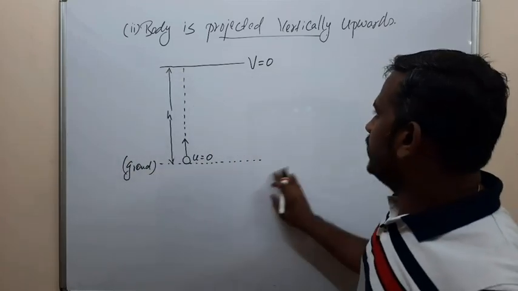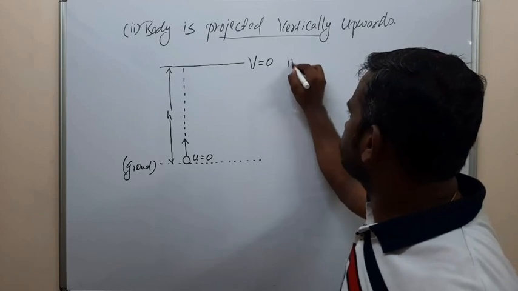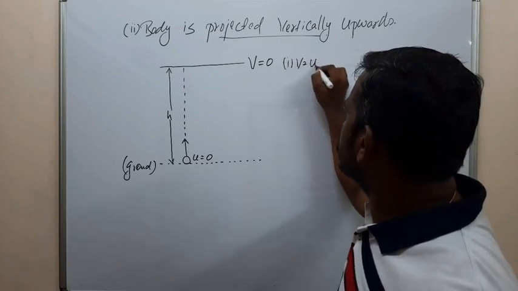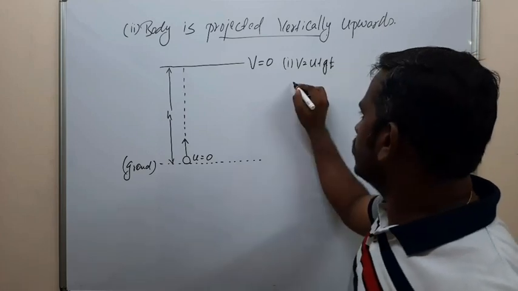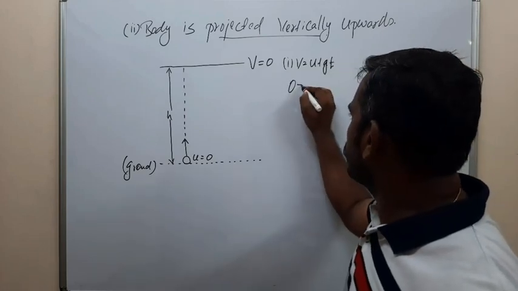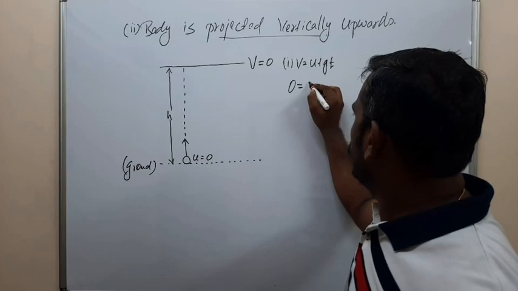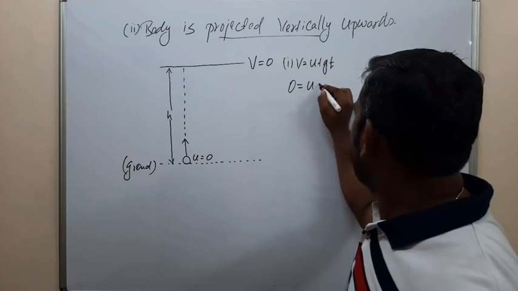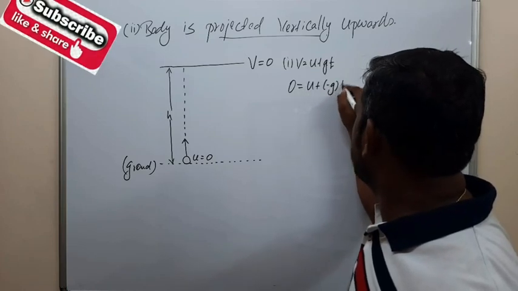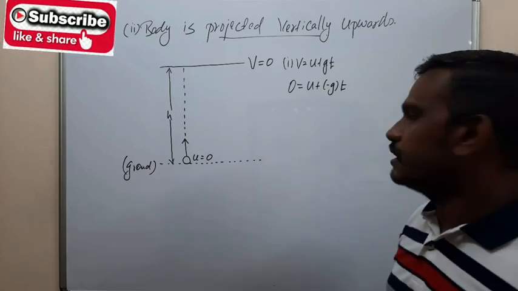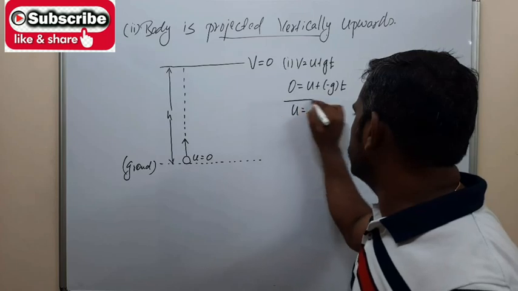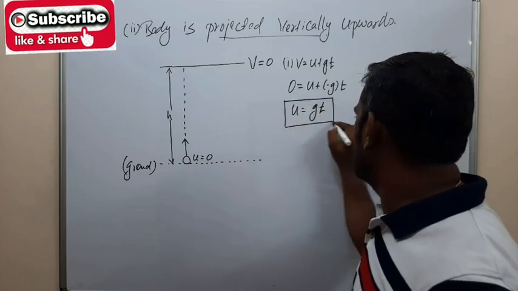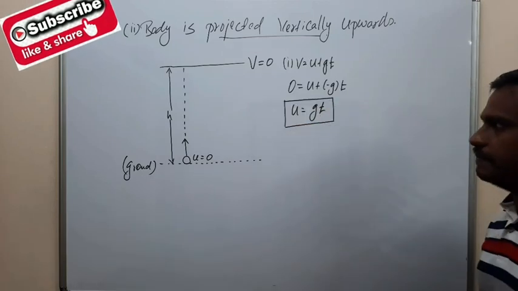So apply the kinematic equations. First equation, v is equal to u plus gt. Final velocity 0 is equal to u minus g into t, right? So from this we can write u is equal to gt.